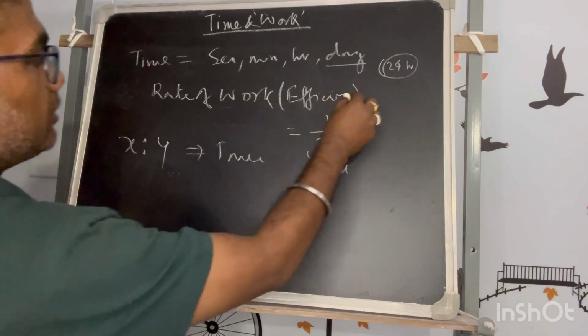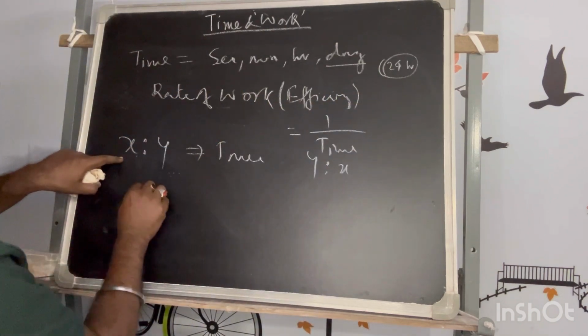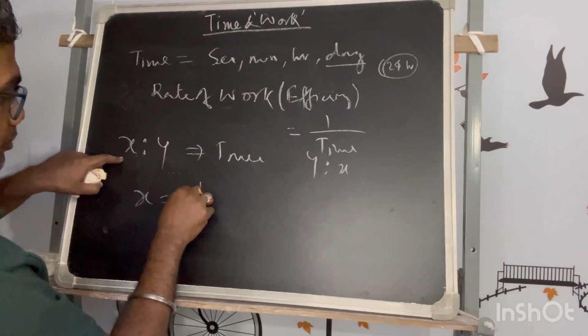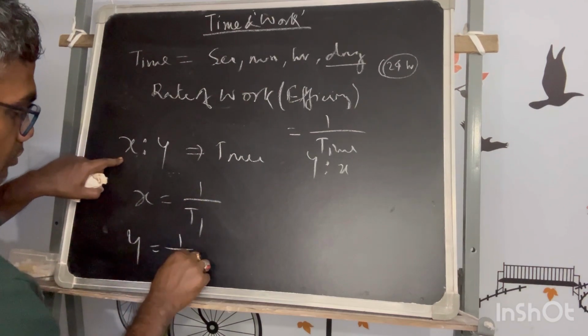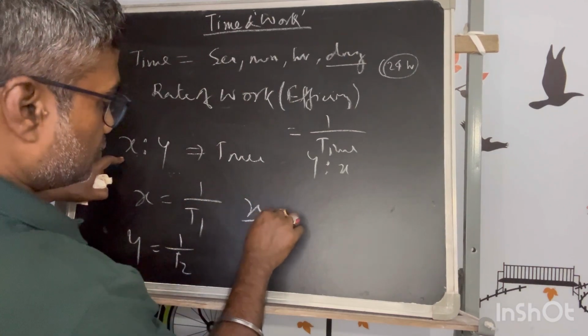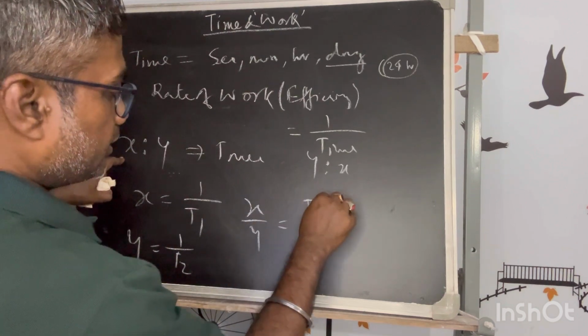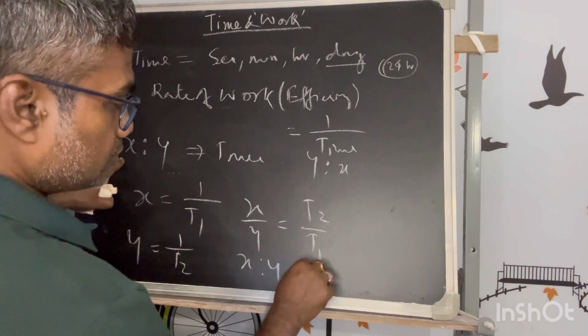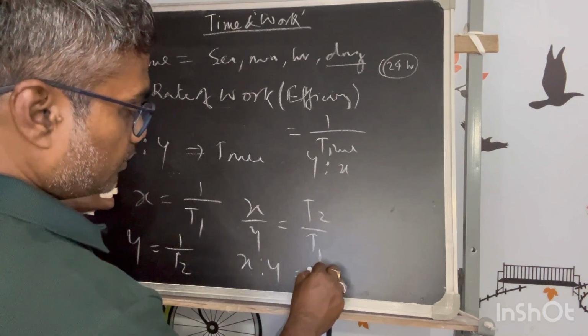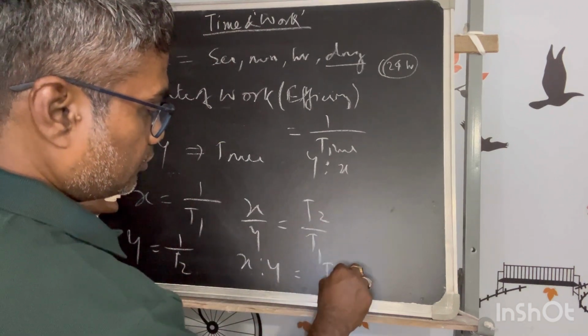The rate of work, if it is x for the first case, will be equal to 1 upon t1. For y, it is 1 upon t2. So if I divide, x by y is equal to t2 by t1. That means x is to y is equal to t2 is to t1.